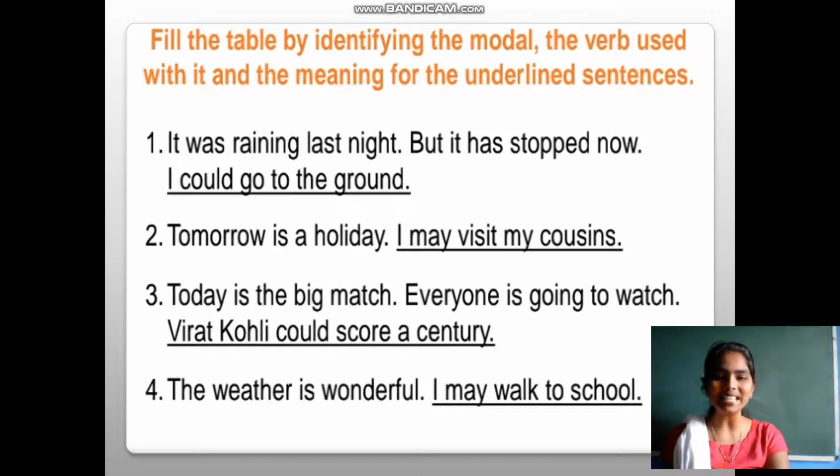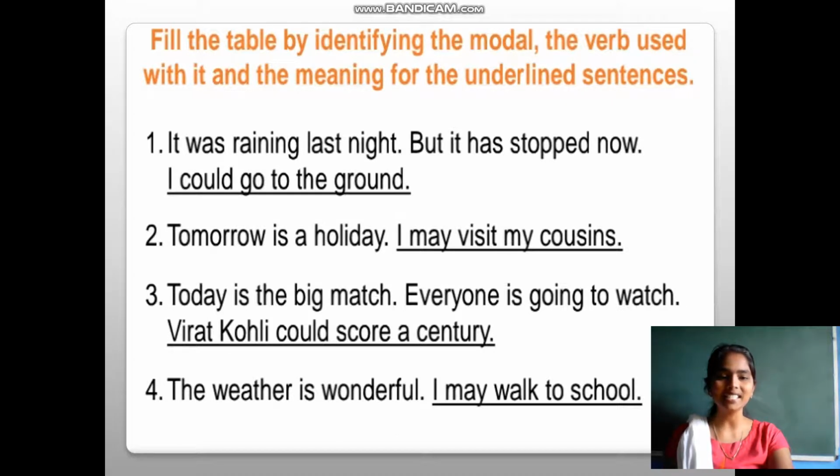Coming to the second sentence: tomorrow is a holiday. I may visit my cousins. Third sentence: today is the big match. Everyone is going to watch. Virat Kohli could score a century. Fourth sentence: the weather is wonderful. I may walk to school. Using these sentences, fill the table by identifying the modal, the verb used with it and the meaning.